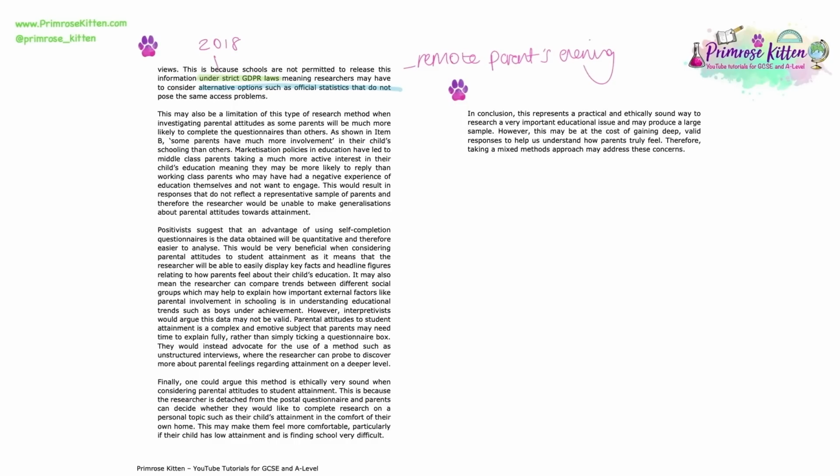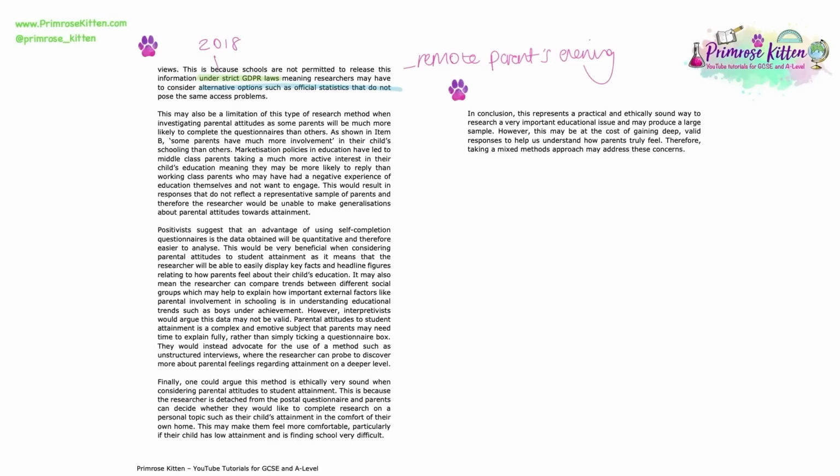Let's read on. This may also be a limitation of this type of research method when investigating parental attitudes, as some parents will be much more likely to complete the questionnaires than others. As shown in item B, some parents have much more involvement in their child's schooling than others. Marketisation policies in education have led to middle-class parents taking a much more active interest in their child's education, meaning they may be more likely to reply than working-class parents who may have had a negative experience of education themselves and not want to engage. This would result in responses that do not reflect a representative sample of parents, and therefore the researcher would be unable to make generalisations about parental attitudes towards attainment.